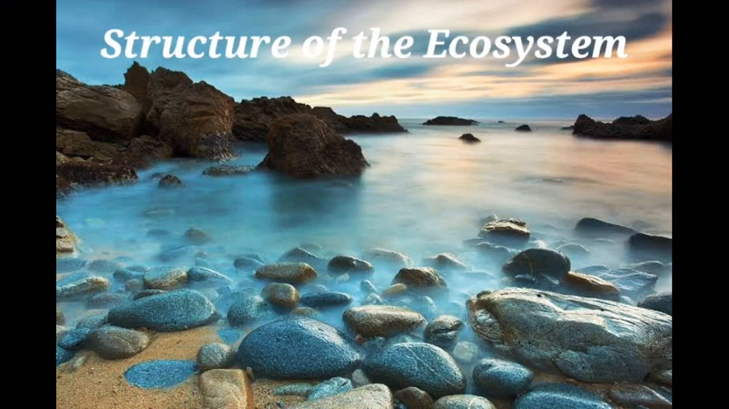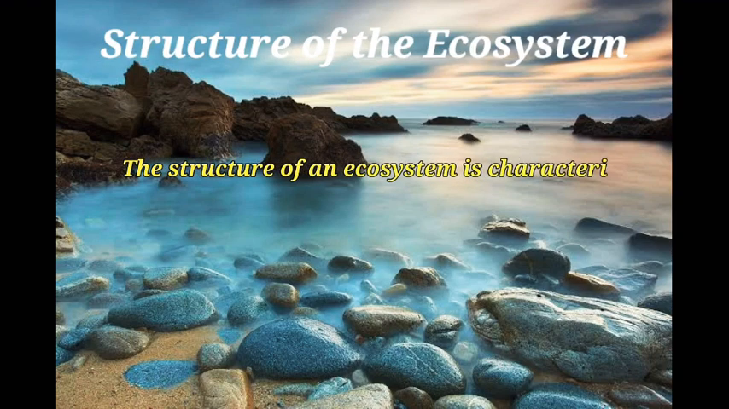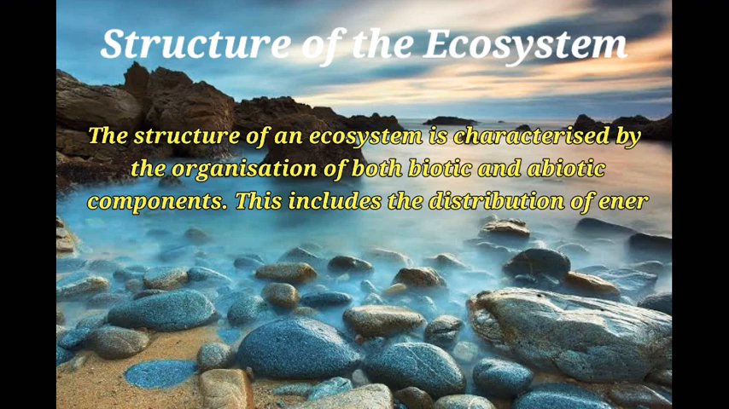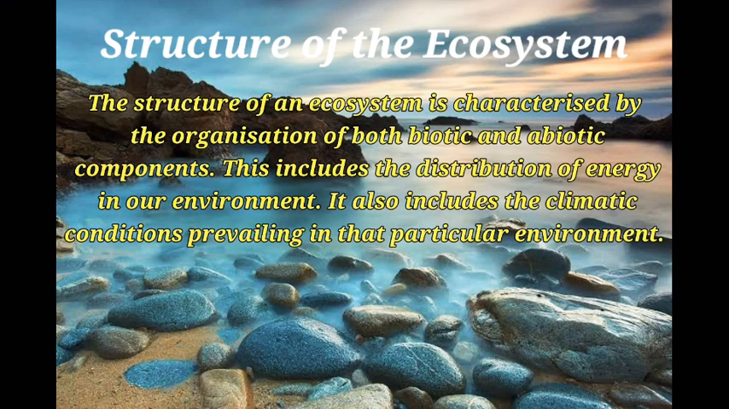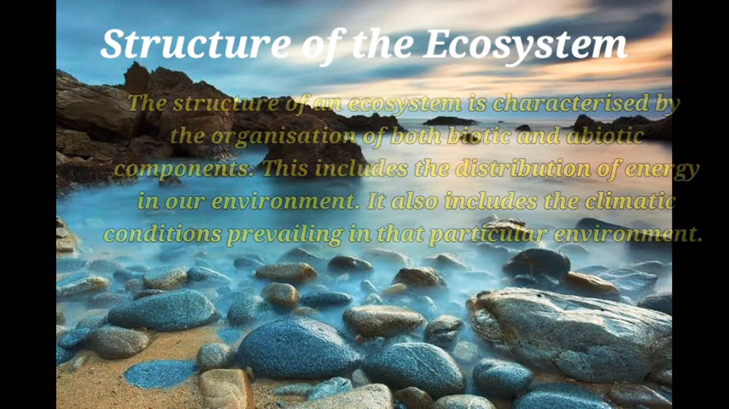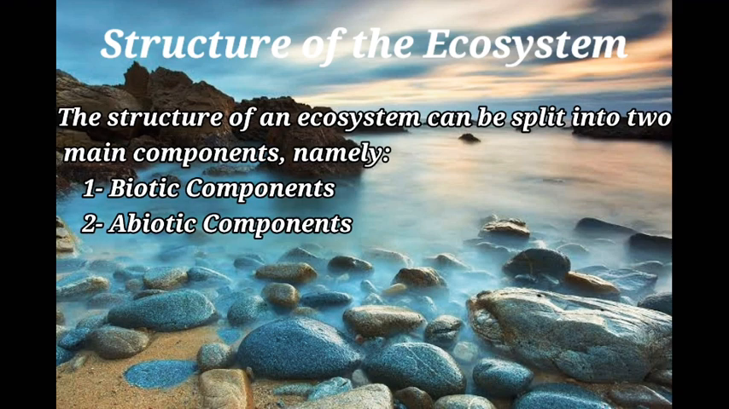The structure of an ecosystem is characterized by the organization of both biotic and abiotic components. This includes the distribution of energy in our environment. It also includes the climatic conditions prevailing in that particular environment. The structure of an ecosystem can be split into two main components, namely, biotic components and abiotic components.